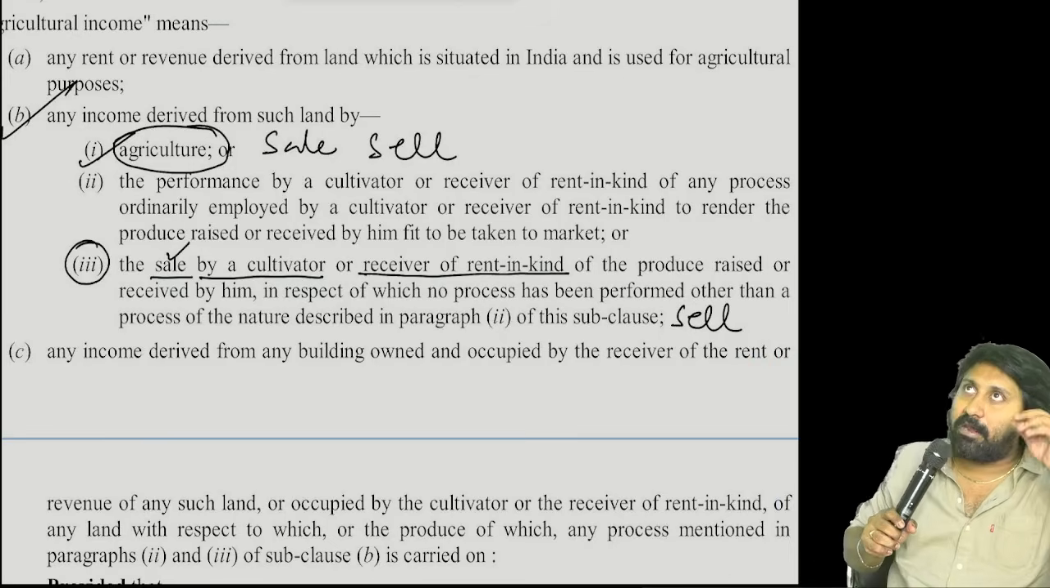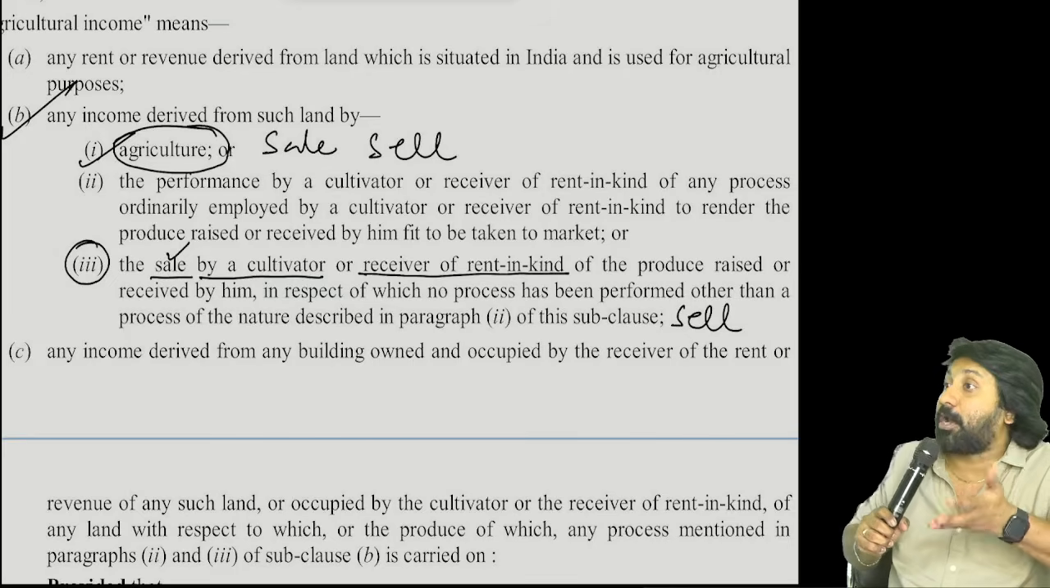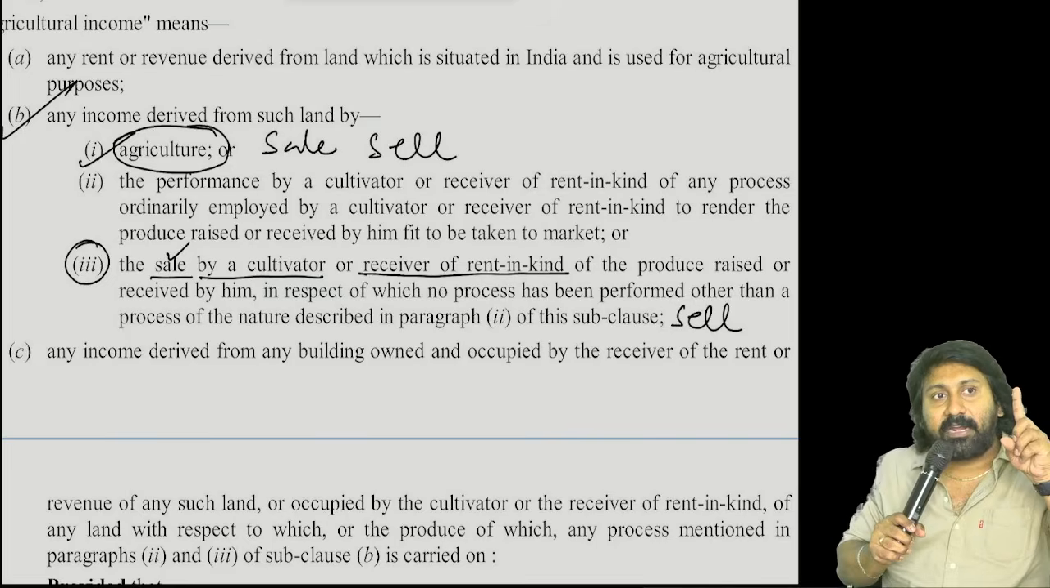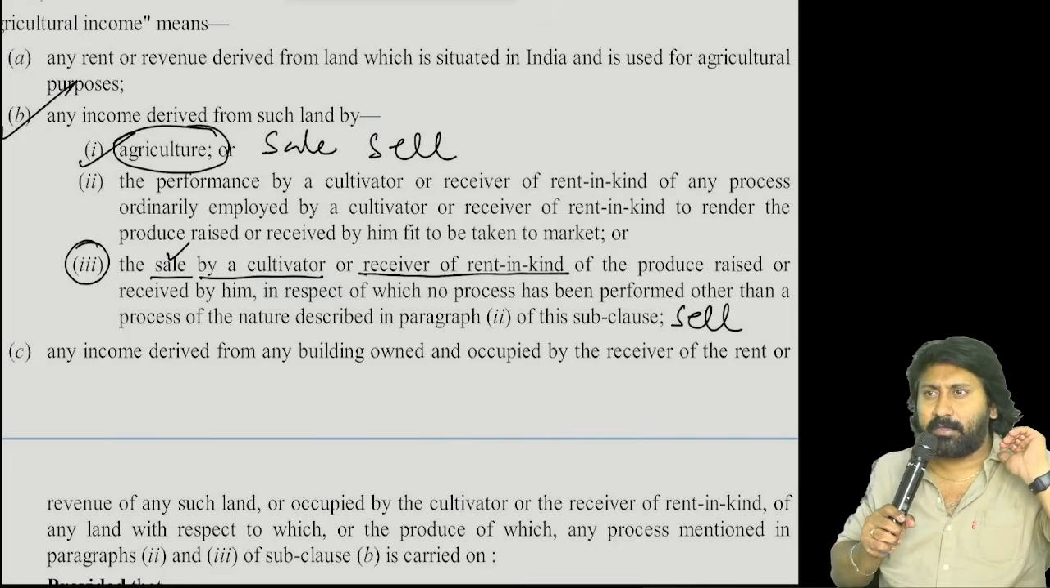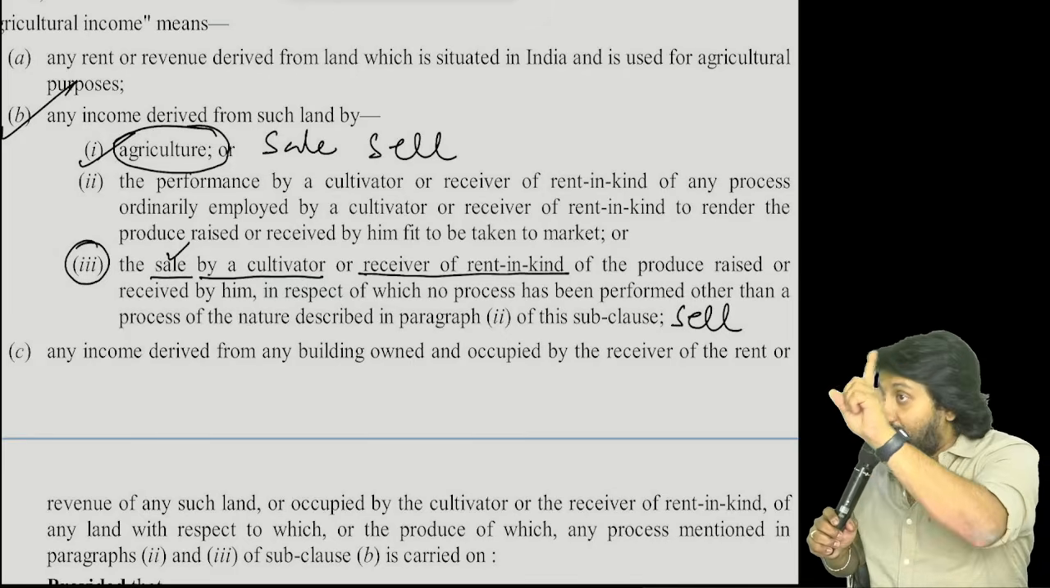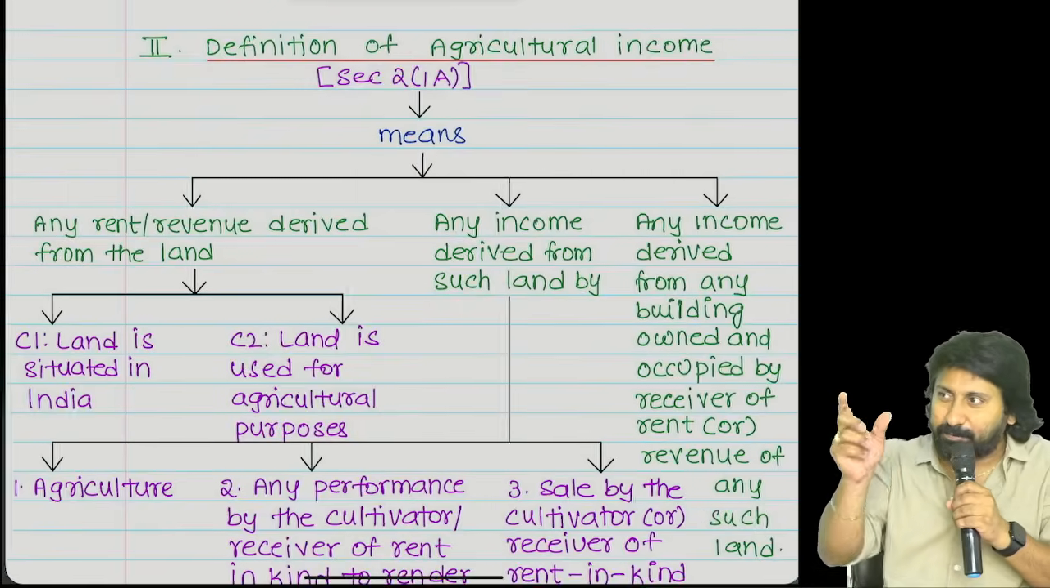Correct? Normally sale of product, not properties. Sale of products comes under which head of income normally? Loudly. Yes. So you have to remember this. Do you know why I am asking so specifically?